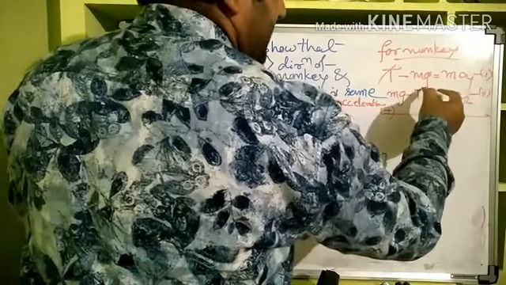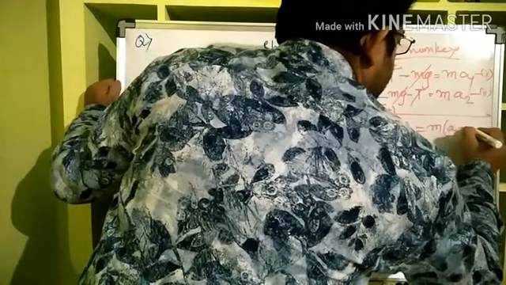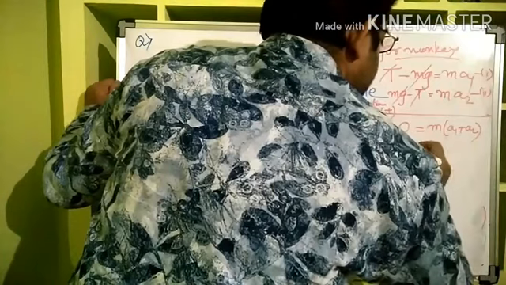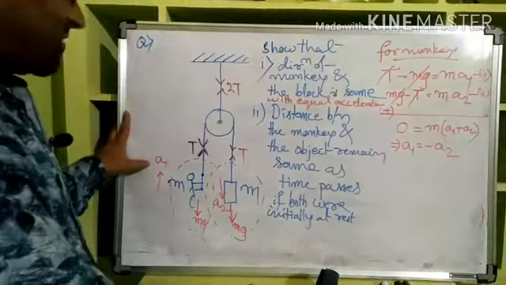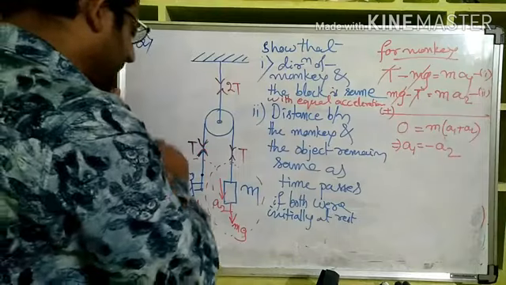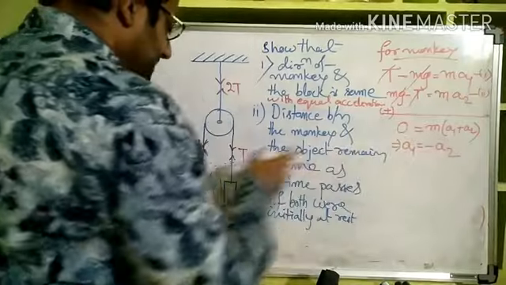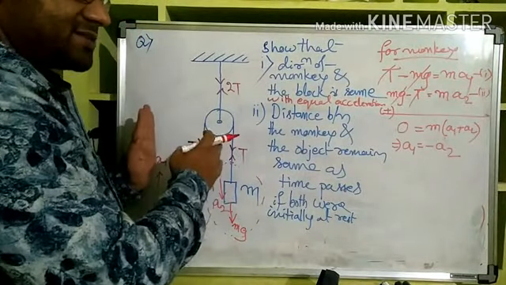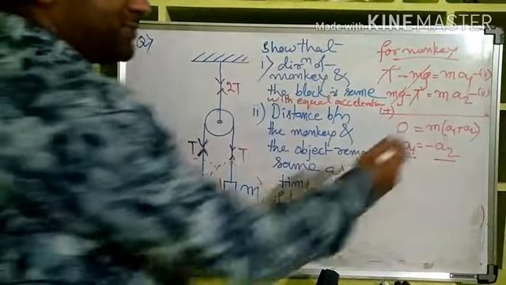Add these two. Now plus T got cancelled with minus T, plus mg got cancelled with minus mg, implies that 0 is equal to m take common, A1 plus A2, implies that A1 is equal to minus A2. Now whatever is the direction of the second, we got minus, that means A1 and A2, we assumed that they are in opposite direction. Now it came minus, that's why A1 and A2 are in the same direction, and again the magnitude of A1 and A2 are same, both sides of the equal to sign.